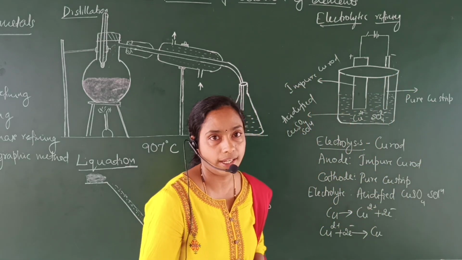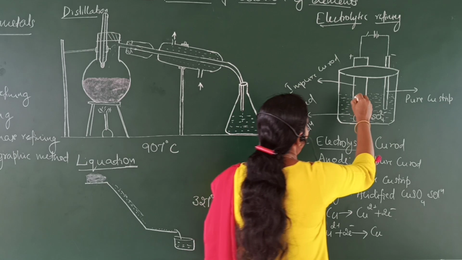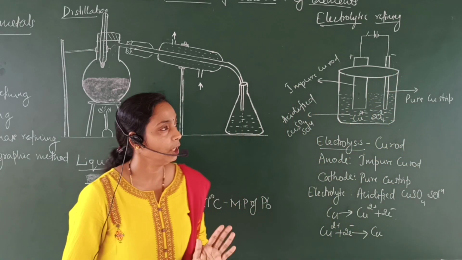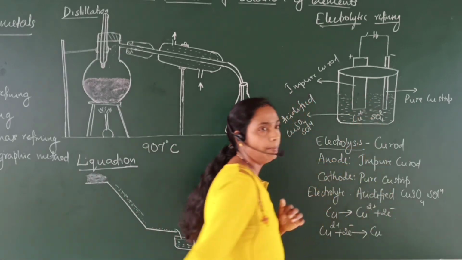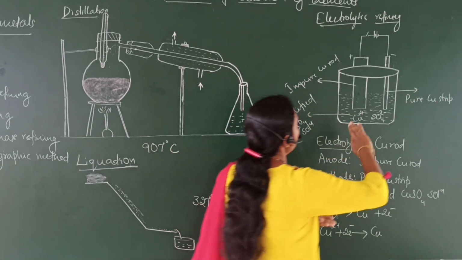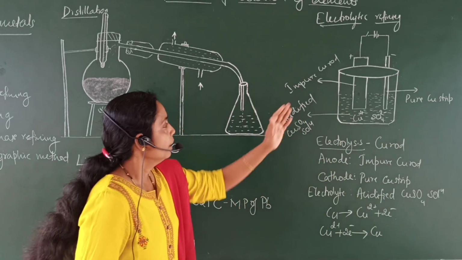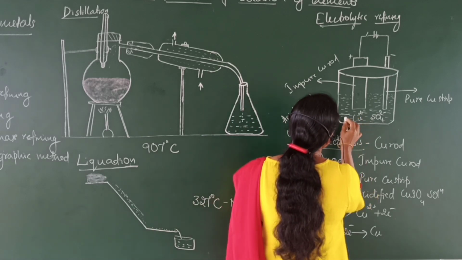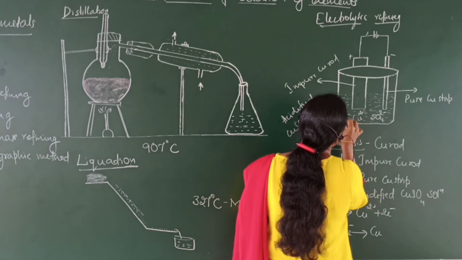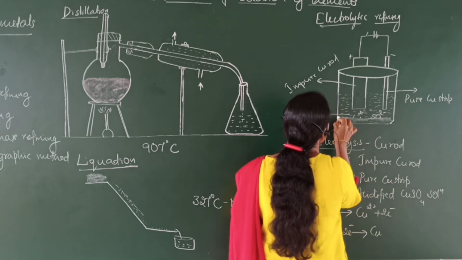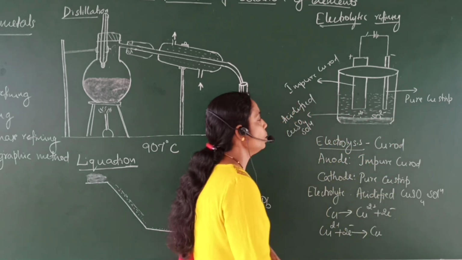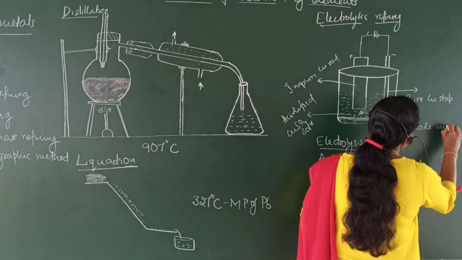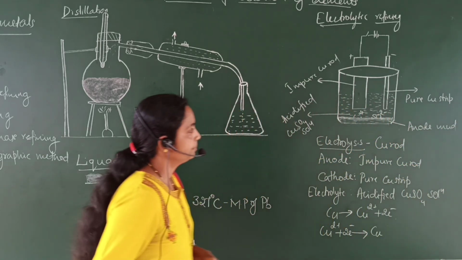But after the experiment, the anode will become thinner and the cathode will become thicker because the copper present in the impure metal rod gets deposited on the surface of the pure copper strip, and the impurities present in the impure copper rod deposit at the bottom of the cell, and it is called anode mud.